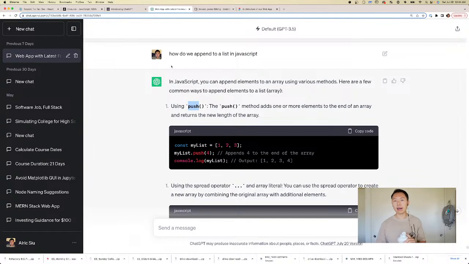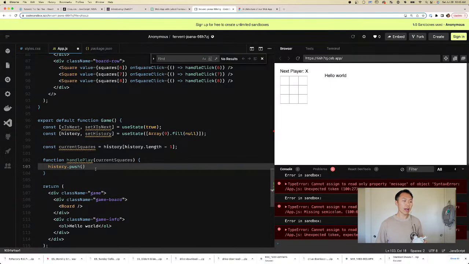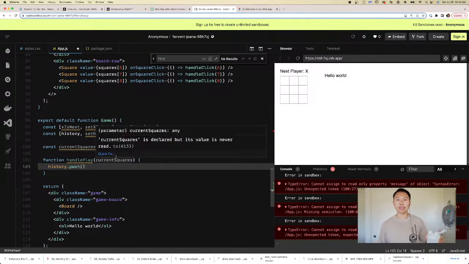So for things like this, where it's a method and it seems to make sense, like push, we can try it out, right? If we took what ChatGPT said verbatim, it's no big deal, because we can just try it. If it works, cool. If it doesn't, oh my gosh, ChatGPT was wrong, big deal, right?